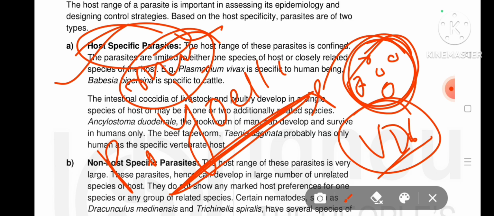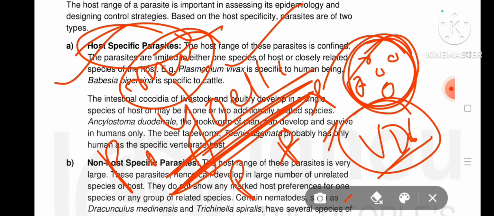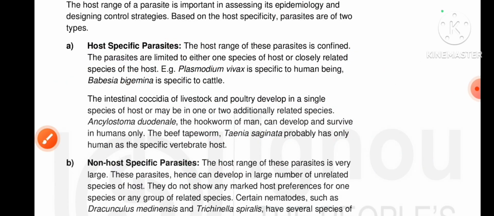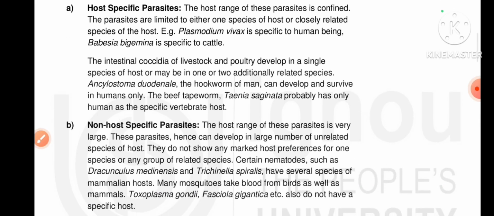Other Plasmodium species, like Plasmodium vivax and Plasmodium falciparum, affect humans, but Plasmodium yoelii does not. So it is called a host specific parasite, because it does not affect all species, only a particular species.